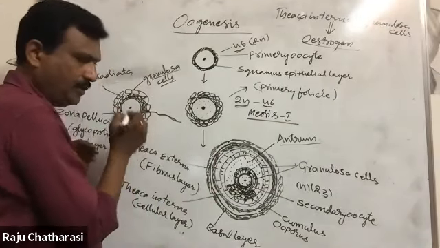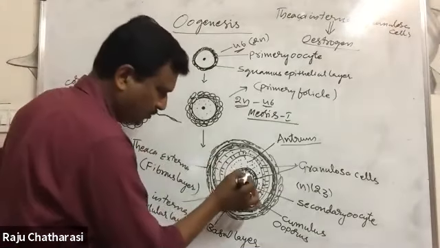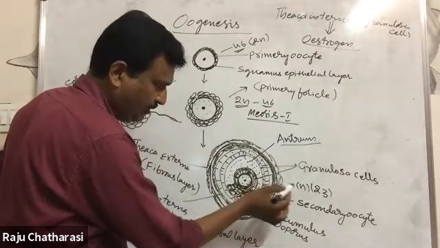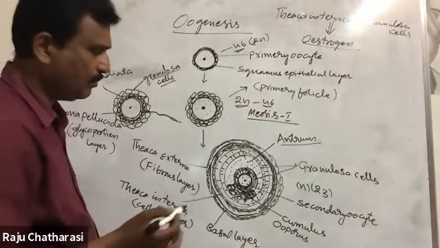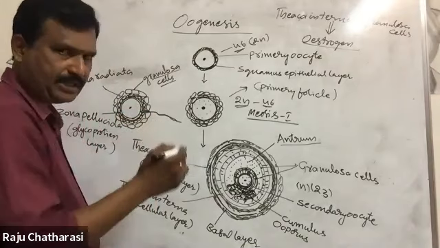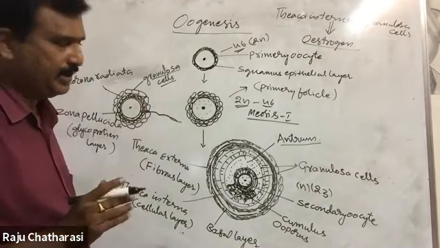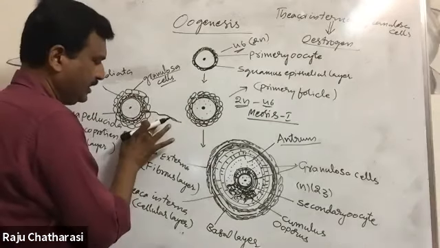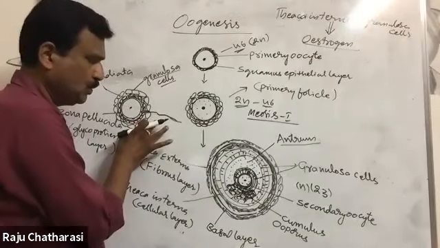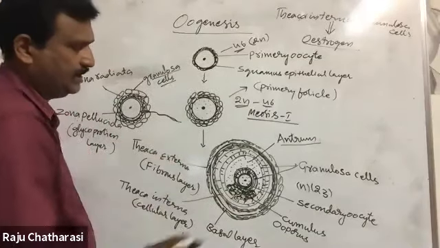During reduction division, the first polar body will be separated. Just before fertilization, the second polar body will be separated. It is the main sign for the completion of meiosis 2. Okay, right. So this is about oogenesis.